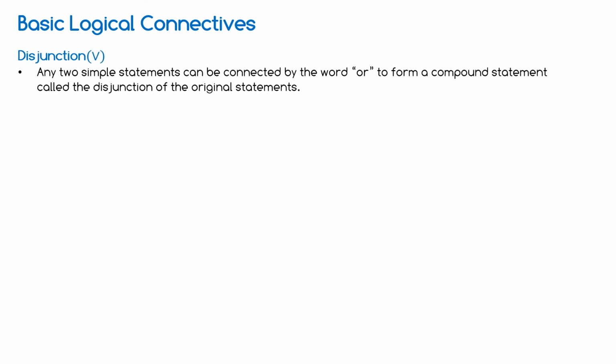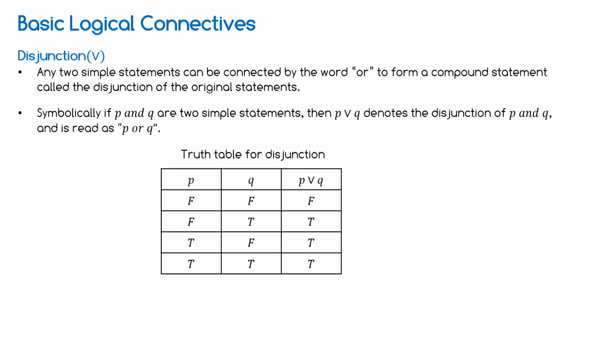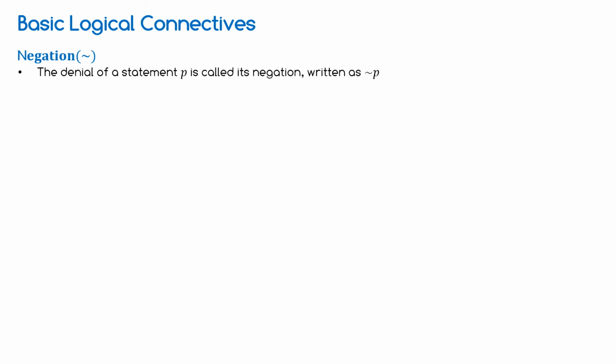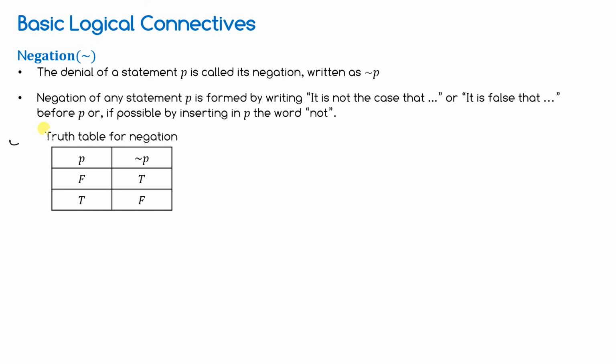Disjunction. I will not go through the definition. You know about this. Read by yourself. Go to the truth table. If any one of the values is true, then the output is true. If both are false, then the output will be false. Negation. So this is the truth table. If it's P, then it will be false.